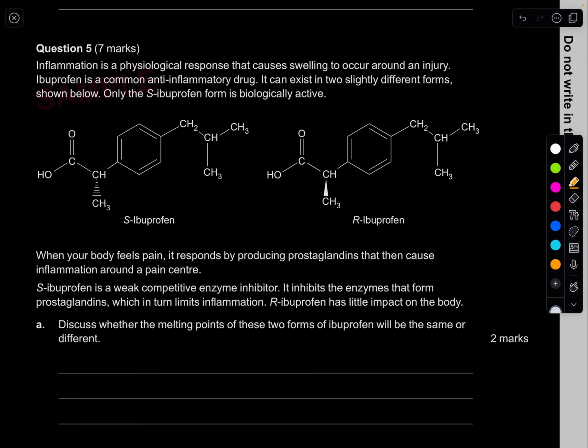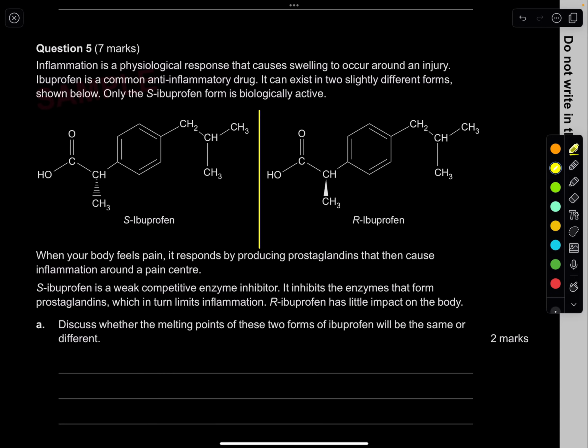So anti-inflammatory drug means, if it was an inflammatory drug, it makes inflammation. Anti means it stops inflammation. So anti-inflammation drug, it can exist in 2 slightly different forms shown below. Only the S-ibuprofen form is biologically active. So we got 2 forms.